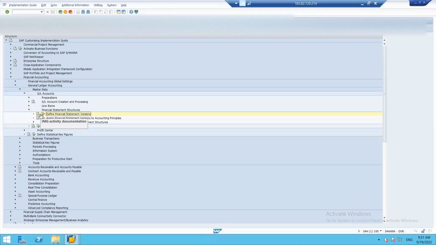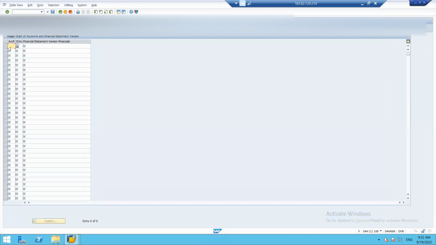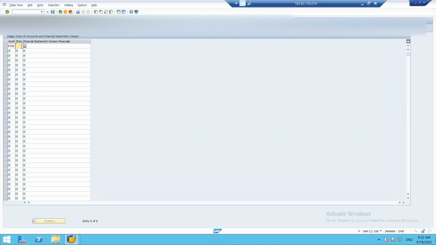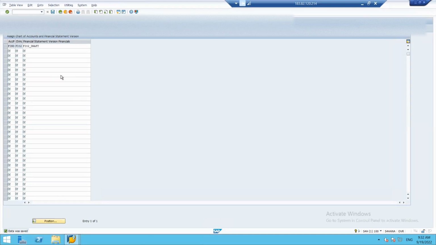As we have defined our financial statement version, we need to assign this version to accounting principle. So a new entry, our accounting principle was FIND, and then our chart of account is FI02 that we created in our previous classes. And now our financial statement version, I don't remember, I think FI02 only we created. Yes. So this is how it is done.